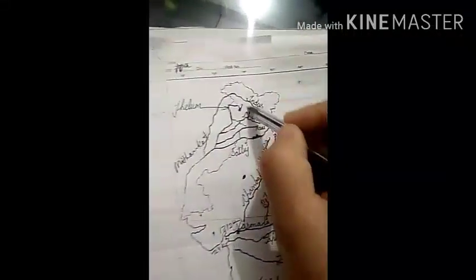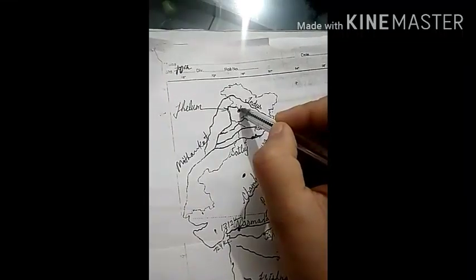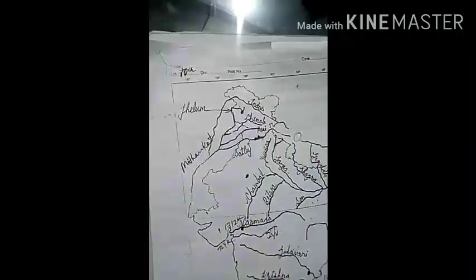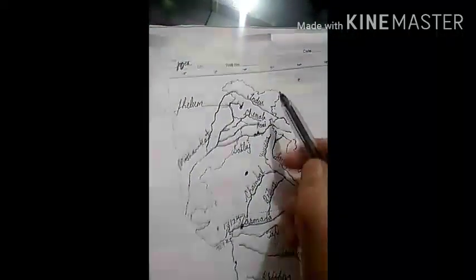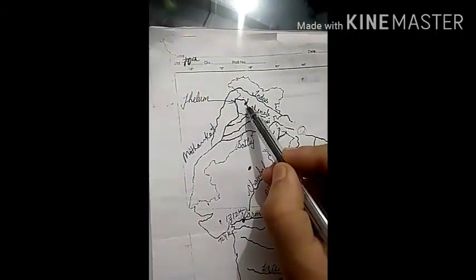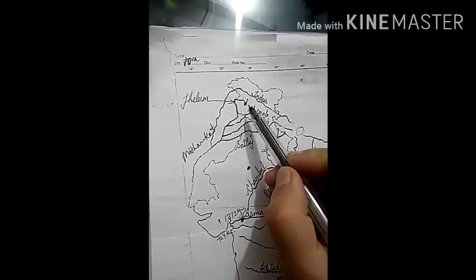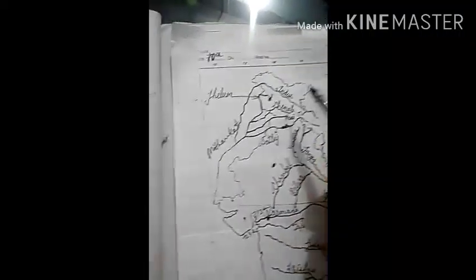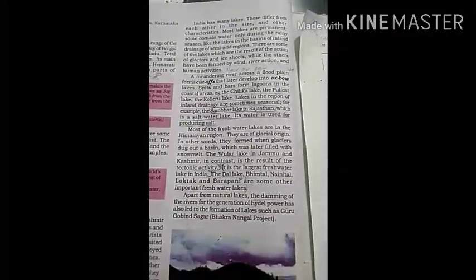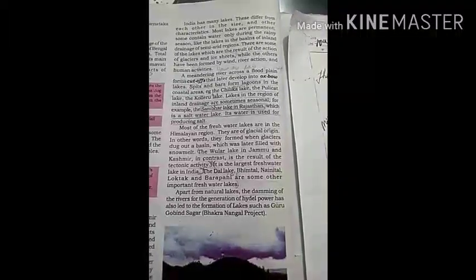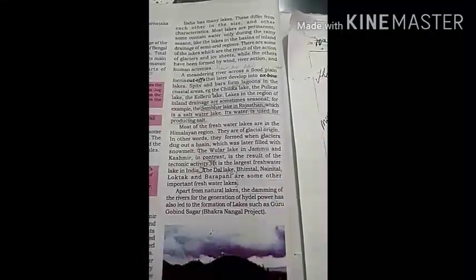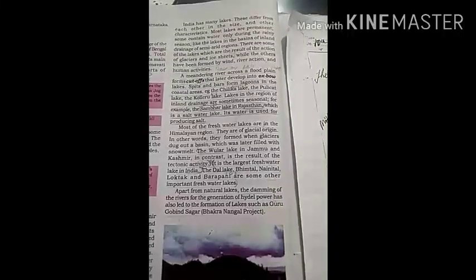Here you can see Vular Lake. This lake is the result of tectonic activity, and this is the largest freshwater lake of India. The Dal Lake, Bhimtal, Nainital, Loktak and Barapani are also freshwater lakes.